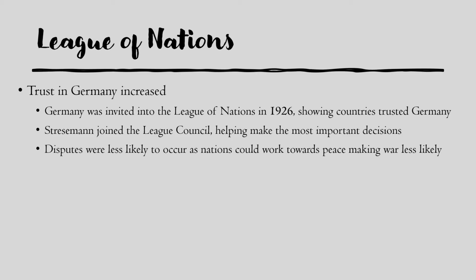So he had to make the most important decisions in the world, in Europe. It showed that Germany was on the world stage again, was trusted by the countries. And also because Germany was there and discussions could be made between countries, they could move more quickly towards peace. War looked less likely. And this led to signings of things like the Kellogg-Briand Pact in 1928, but we'll come on to that next.